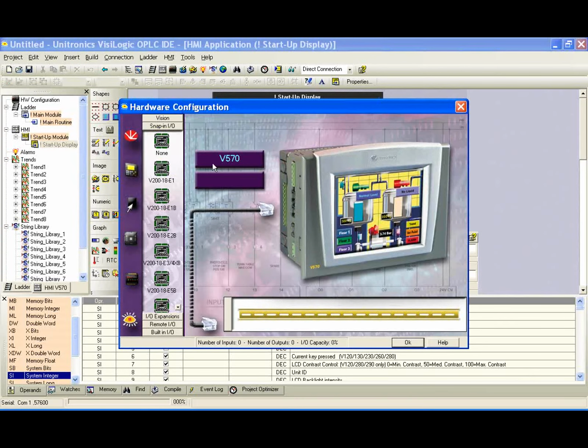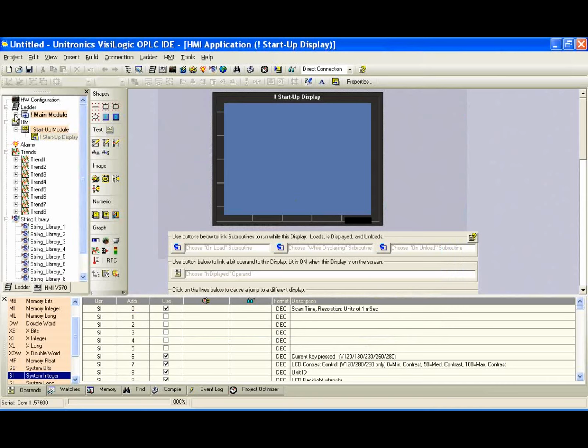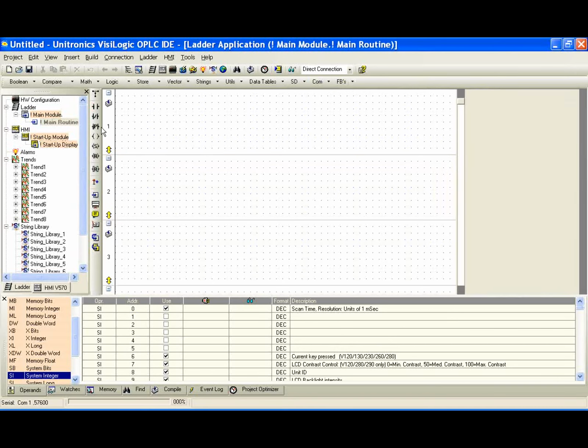I'm going to select from the hardware configuration the V570, and we won't be using any snap I/O today. Let's take a look at our main ladder, and let's go ahead and start by setting up the Ethernet connection. Now, before we can use Ethernet, we have to write a net in our application where we're going to set up the IP address, the gateway, and we have to set up the socket we're going to use.